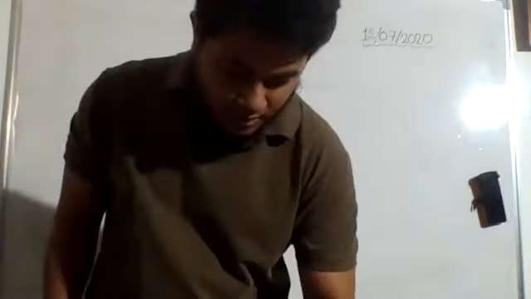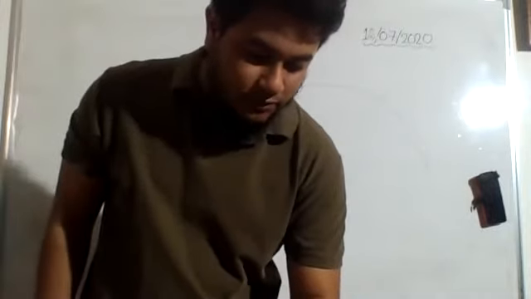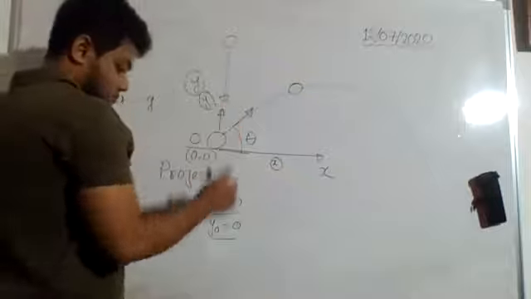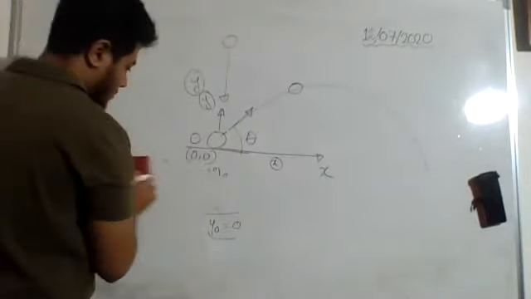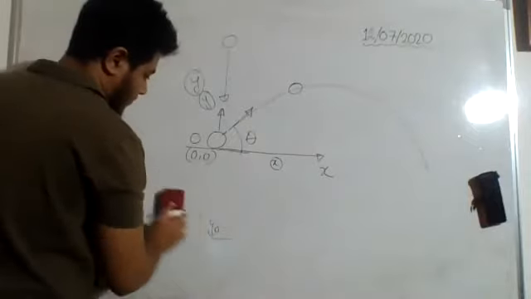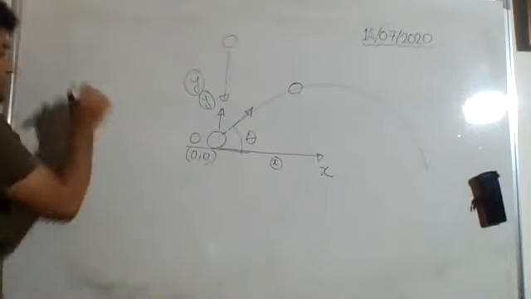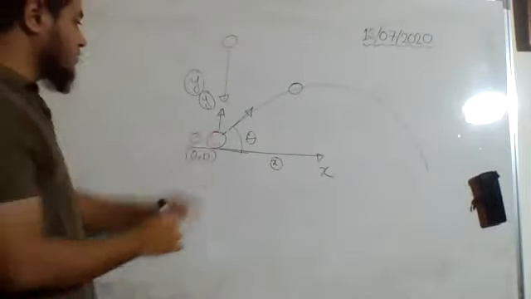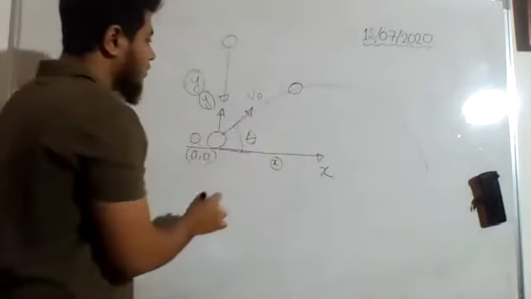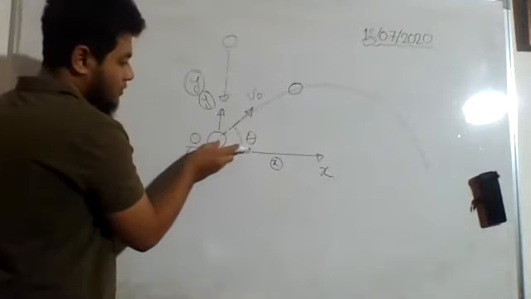So the components along the x and y axes of that initial velocity are respectively as follows. v naught, this one, this is the initial velocity. Now this v naught can be resolved into two perpendicular components.